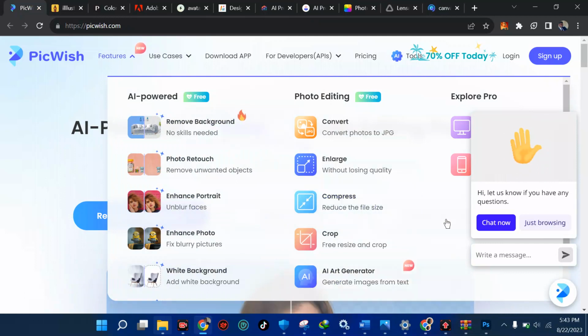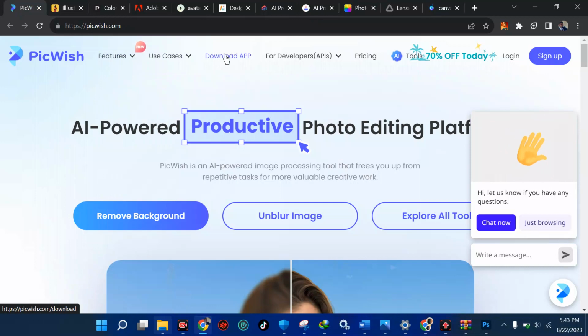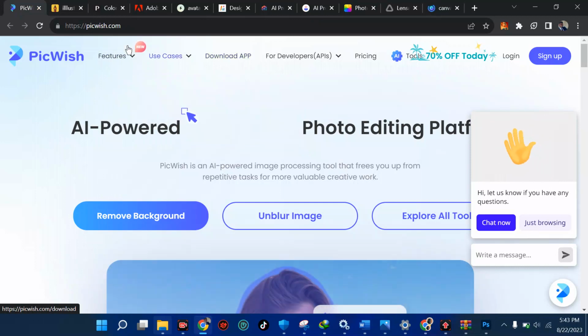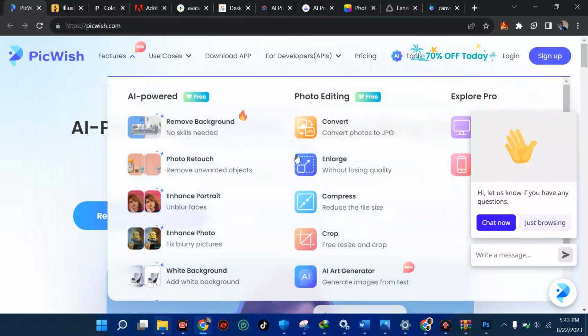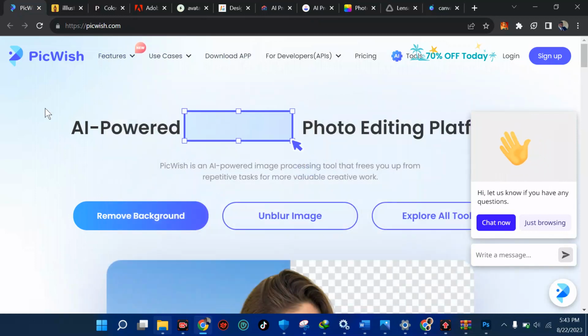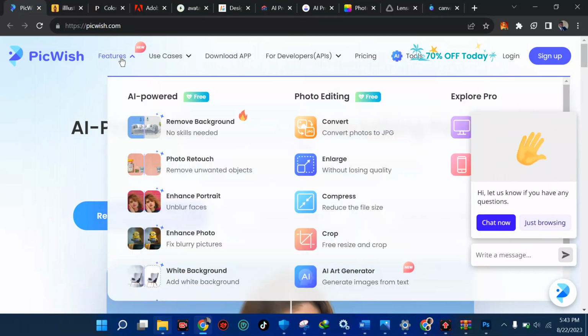So now, other stuff, you can decide to download the app if you feel like downloading. But for the features, we've talked about the features. So you can come straight to Pickwish and do your stuff, and you get paid for doing all this. Yes, there are a lot of people who need this stuff. If you have a friend who says, please, can you get a background for me? You don't have to stress yourself. You just come to Pickwish, hit upload, and you are good to go. You can decide to convert photos to JPG as well, enlarge, compress, crop, and stuff. We don't waste much time on this.